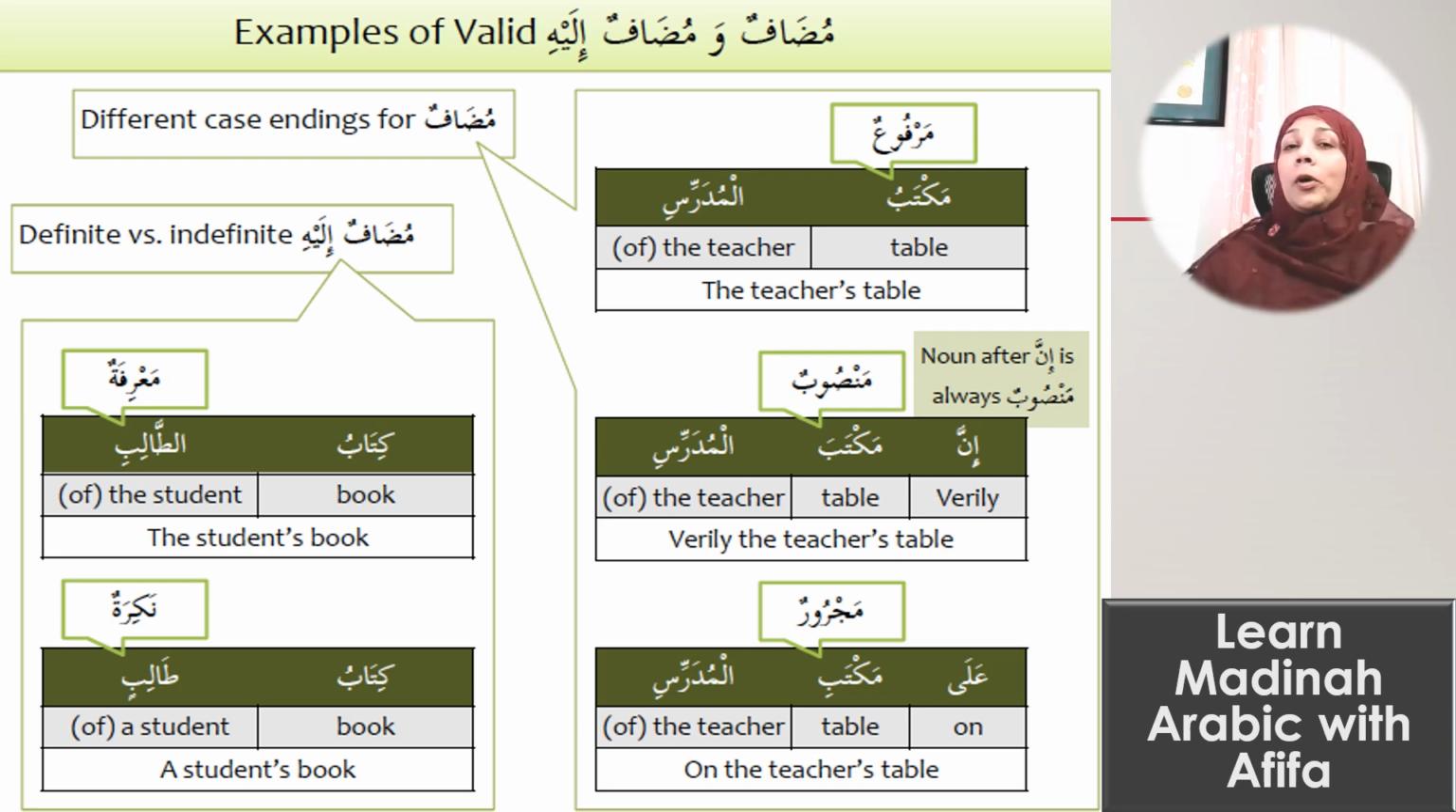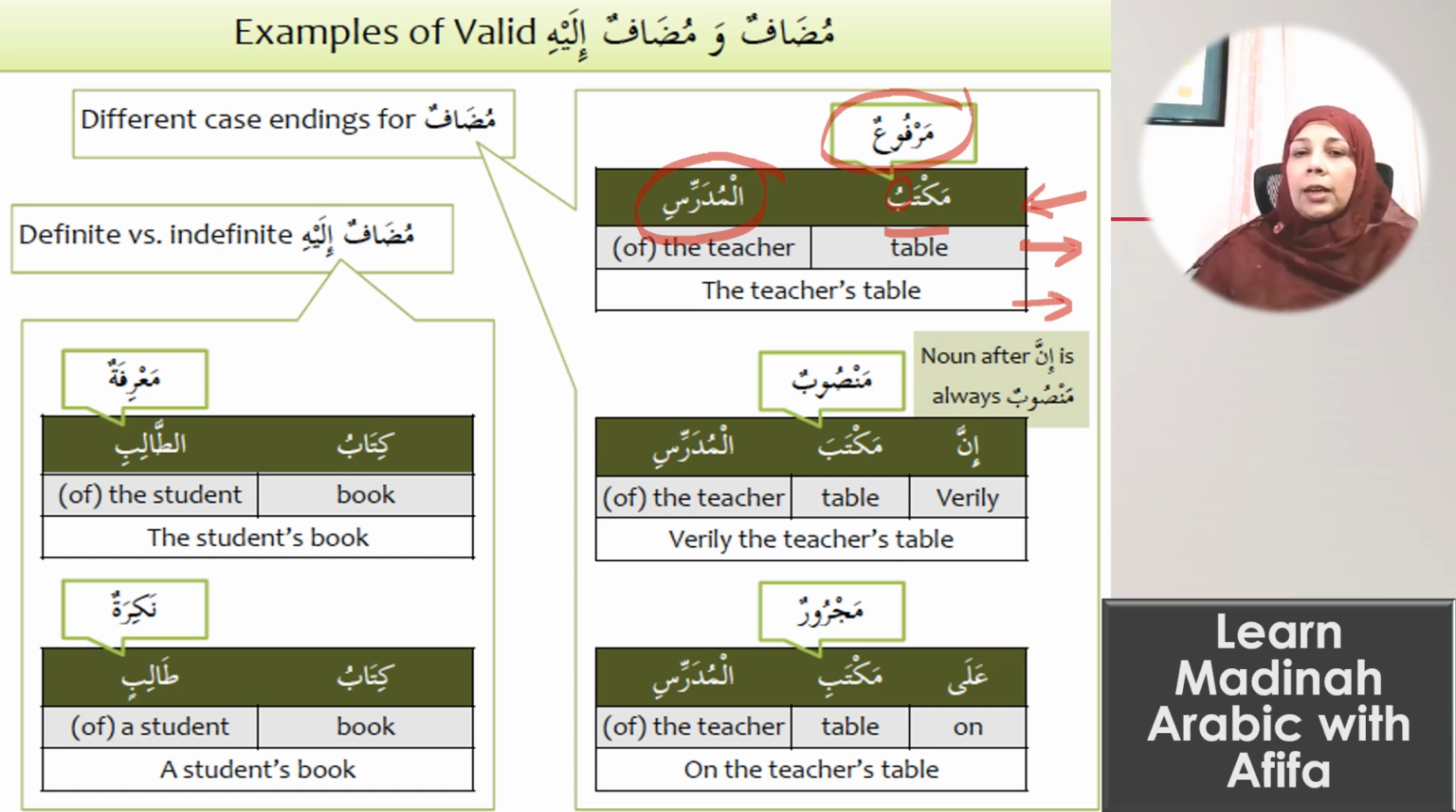So now let's do a quick summary of the mudaf and mudaf ilayhi and let's review some of the characteristics with some examples. So the first sentence here is Maktabul Mudarrisi. It means table of the teacher, or you can say the teacher's table. Here the first term maktabu is marfu'un with a dhamma ending and it is the mudaf, and al-mudarrisi is the mudaf ilayhi and it is majroor with a kasra ending.